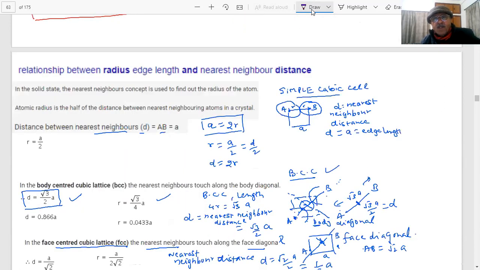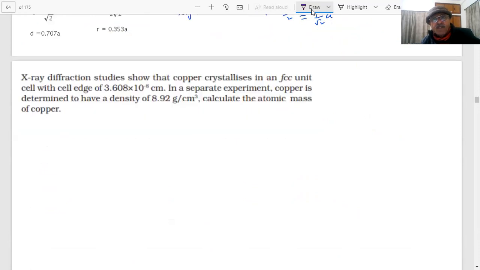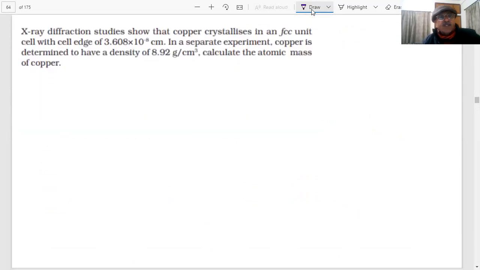We have already told you the relationship between a and r, student. Question number one is on the screen, student. Numericals are going to be asked. Now, what does it say, students?